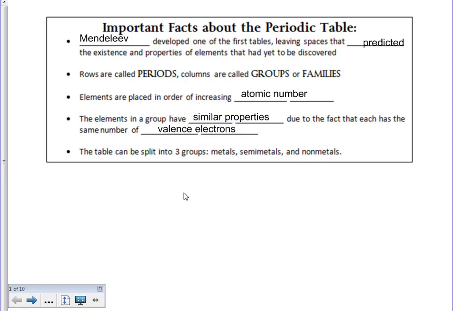The table can also be split into three groups. We have our metals on the left-hand side, our semi-metals, and our non-metals. So metals are on the left, and when I say left-hand side, I mean left-hand side of what we call the wall or the split. We have our non-metals, which are on the right-hand side of the wall, and we have our semi-metals, which are touching the wall. And there are some specifics.